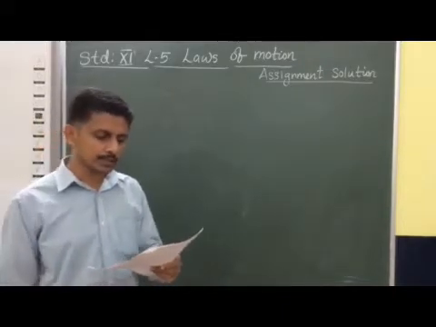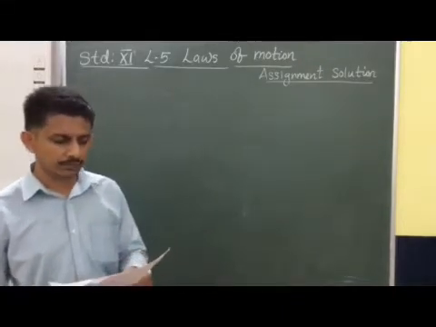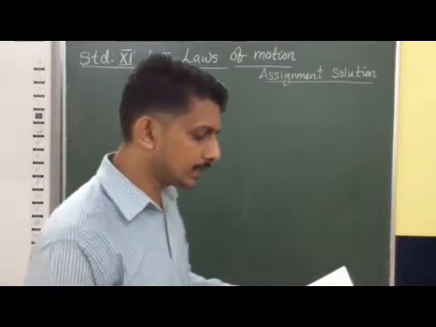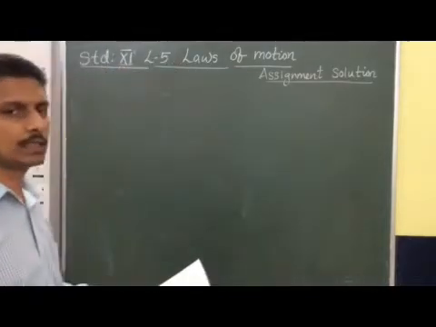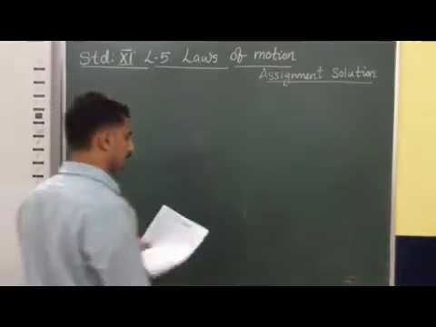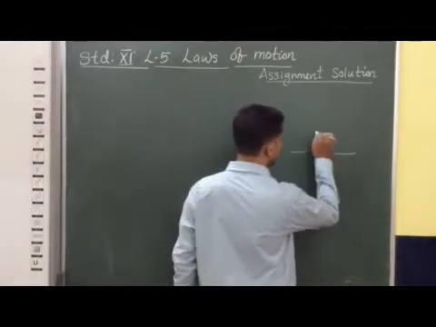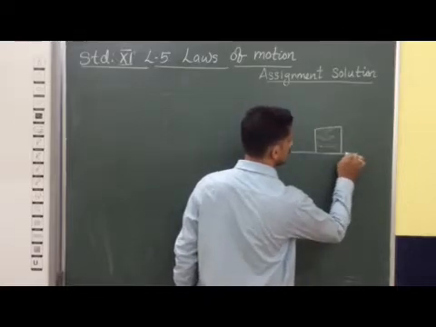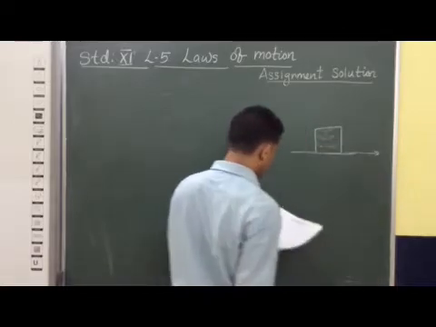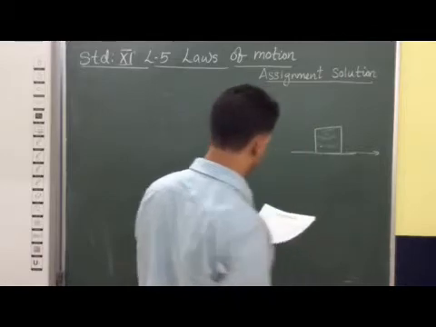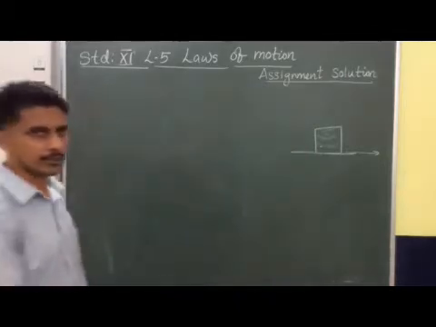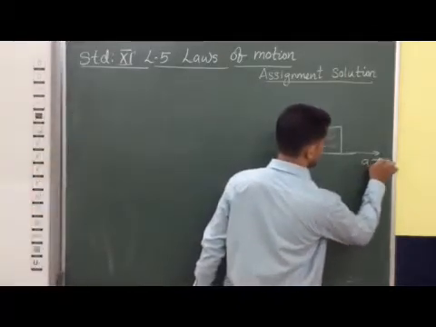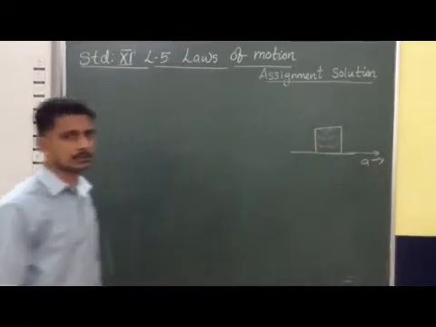Here the condition given is the coefficient of static friction between the box and the train floor, that is 0.15. So this is the situation. A box is lying on the train surface and the train is going ahead with an acceleration. We have to find the maximum acceleration the train can have.